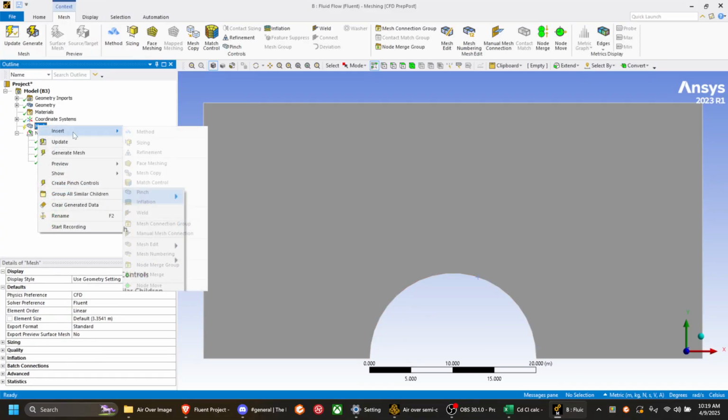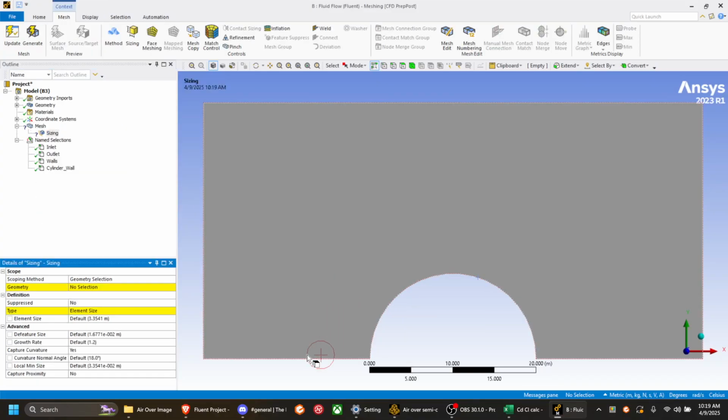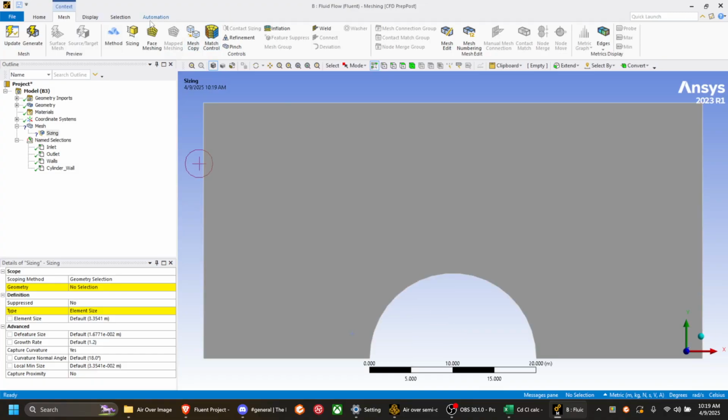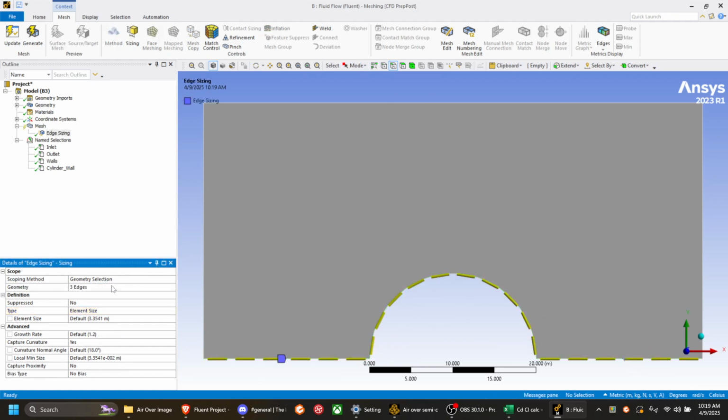Then for meshing, the way I figured to do this that worked was, no, that is not what I want. Edge. You can select the bottom 3 edges. Convert divisions into 300.